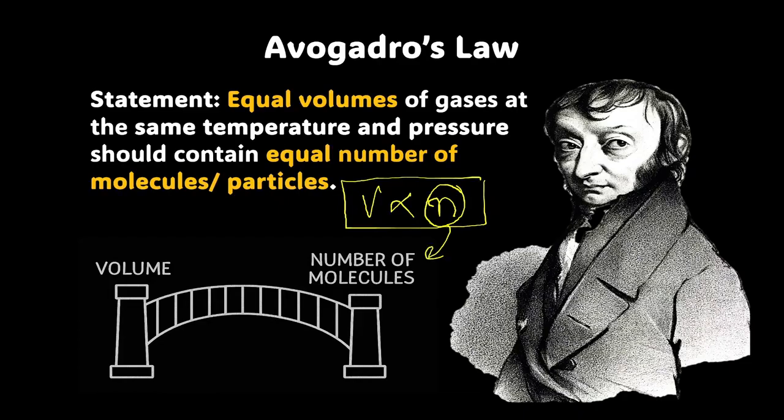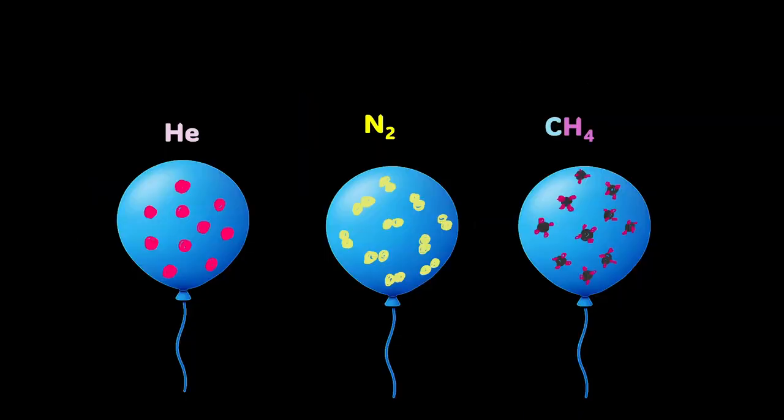Now let's unpack this with an example. Imagine we have three identical balloons. One is filled with helium, which is a monoatomic gas. The other is filled with nitrogen, which is a diatomic gas. And the third is filled with methane, which has 1, 2, 3, 4, 5 atoms. So let's simply call it a polyatomic gas.